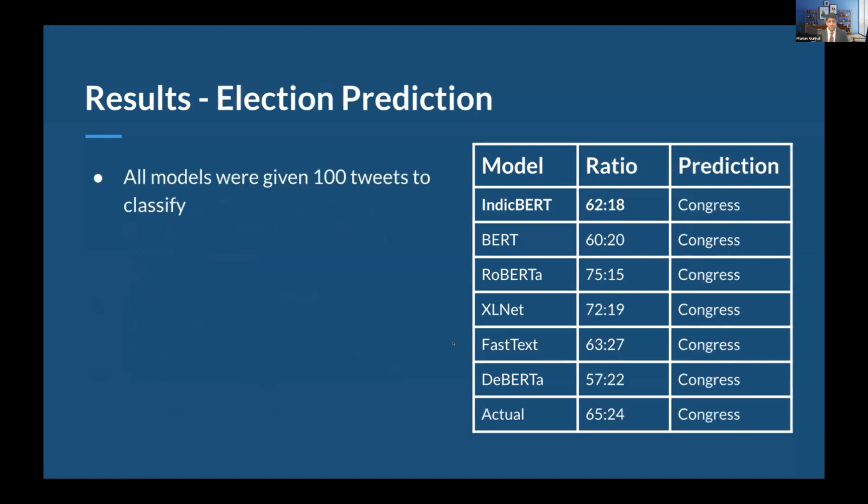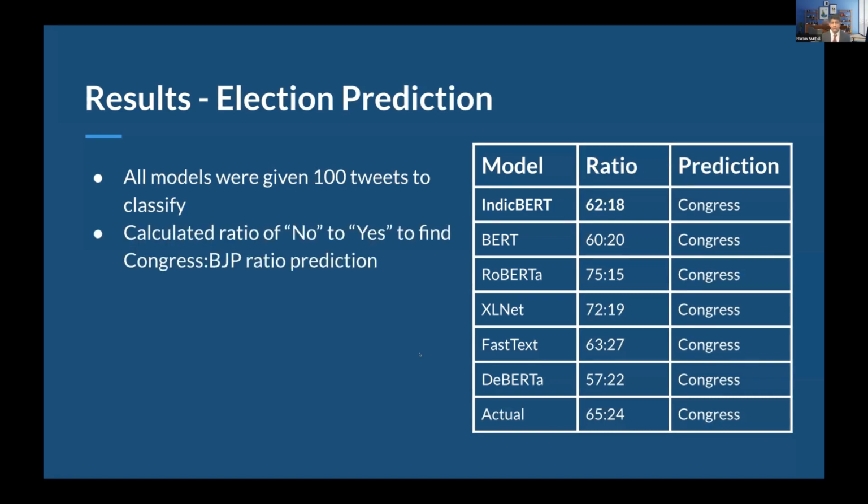We also gave these models 100 separate tweets that were not used at all to classify in order to predict the winner of the election. So basically, we took what it predicted and calculated the ratio of no to yes to find the ratio of Congress to BJP. Using that, we can compare it to the actual predictions that happened in our given sample size, and we can use that to see who it would predict would win. Just to do this, we removed the neutral predictions just because it would not add much to the calculation. And so looking at the relative amount of what it predicted, we could predict who it thought would win.